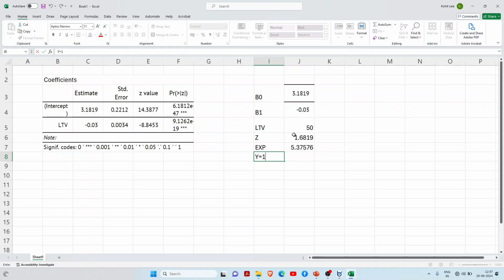So equal to this variable divided by 1 plus this variable again, and just enter it. So you will have a chance of 84% of loan approval because your value of asset is more than